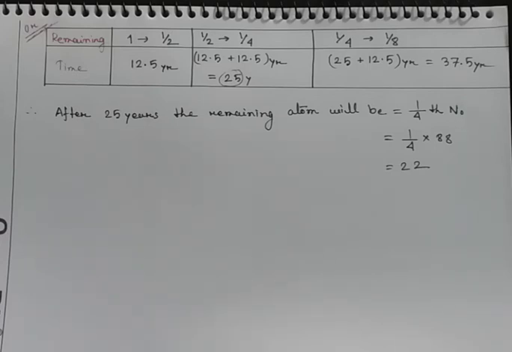So according to the table here, for 25 years, the remaining atom will be one fourth of the initial one. The initial value was 88, so one fourth of 88 is 22. So by following two different rules, we observe that the values are the same for the number of remaining atoms. You can solve this type of question applying any one method as you wish.